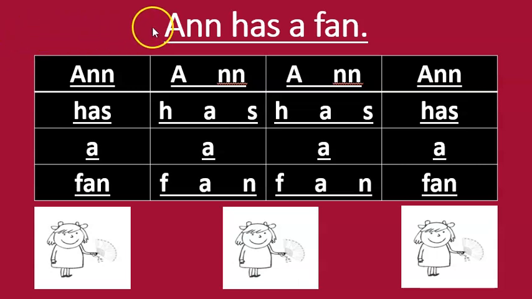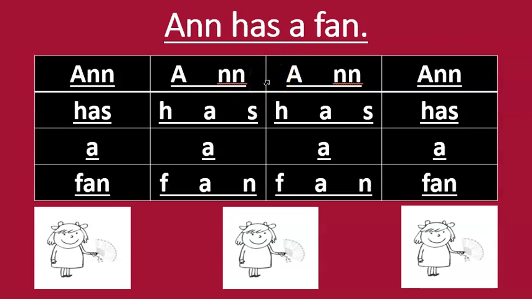Okay? Here we go now. Let's start here. Read with me again. Ann has a fan. Now let's come here. Let's break each word apart. Okay? Here we go. Boys and girls, say Ann. Ann. Now, let's break it apart sound by sound. Repeat after me. Ann. Let's do it again. Ann. One more time. Repeat after me. Ann. Now, your turn to say the word.